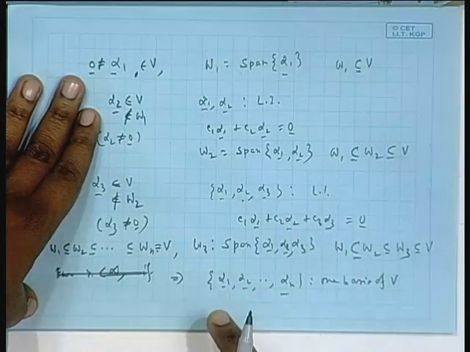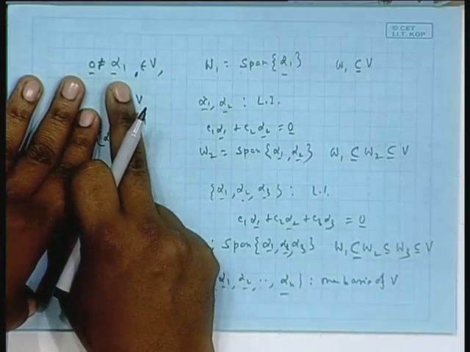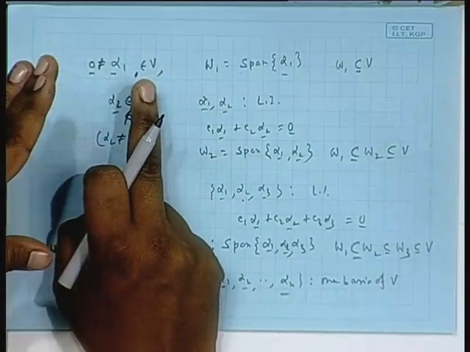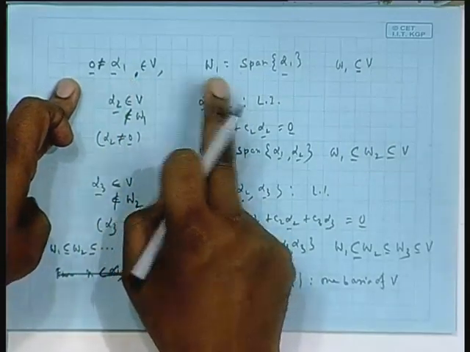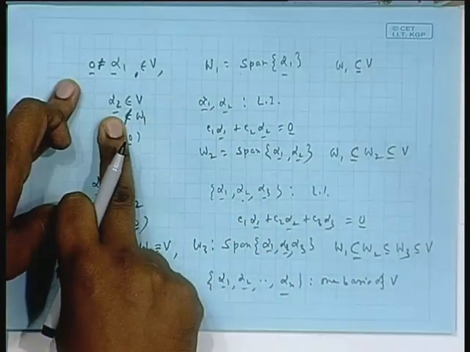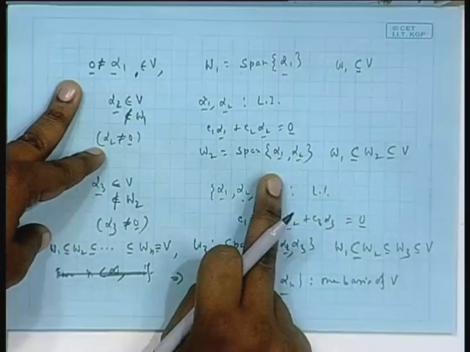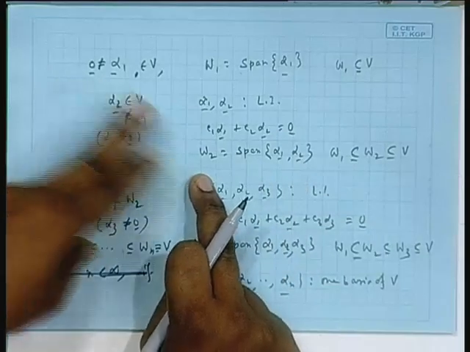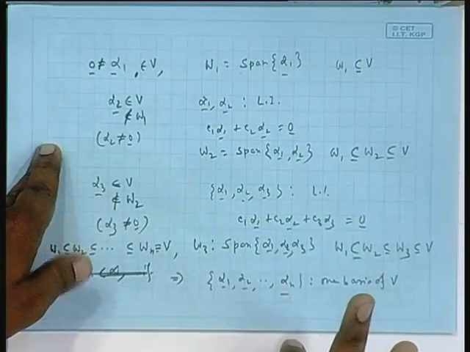But remember, there is nothing unique, because alpha 1 I started with purely arbitrarily. There are infinite choices of alpha 1, just do not take the 0 one. Then again I formed a W 1, outside W 1 I went, I took any alpha 2. Again alpha 1, alpha 2, I found the span W 2, outside I went, I took any alpha 3. So, this choice is not unique.